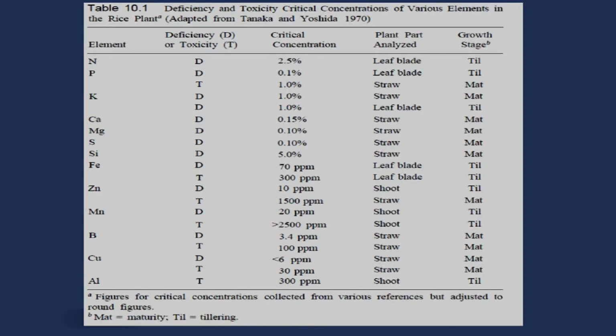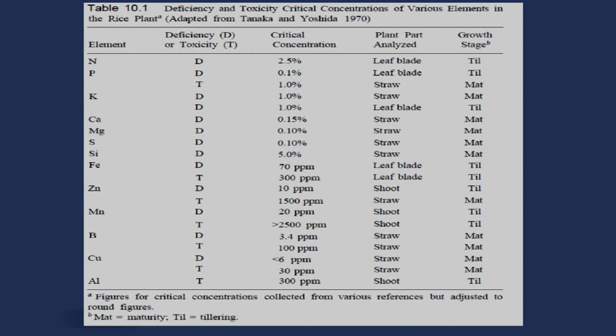But before that, see the critical concentration. Critical concentration depends upon the stage of the crop, the kind of crop, the plant part sampled and the stage of growth. Many factors affect the critical concentration, because in the last slide you saw that at 90% of the maximum possible yield we get the critical concentration of nutrient in soil or plant.